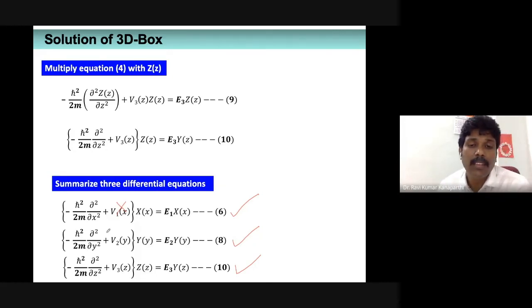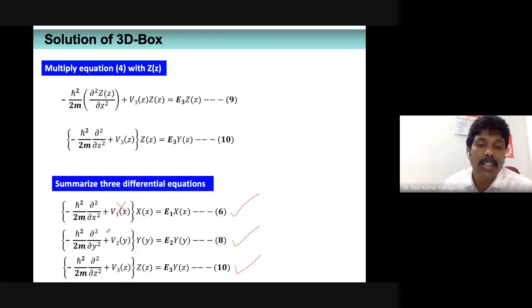Expression number 8 is the time-independent Schrodinger wave equation of a particle confined to a one-dimensional box whose length is L2. Similarly, expression number 10 is the time-independent Schrodinger wave equation of a particle confined to a one-dimensional box when it is moving along the z direction, whose length is L3 and whose potential is 0 within the box, that is in between 0 and L3.